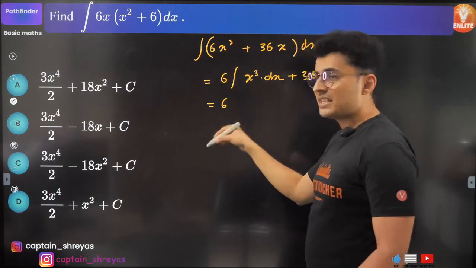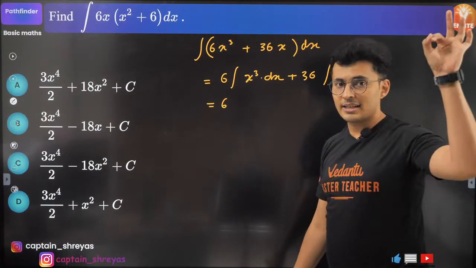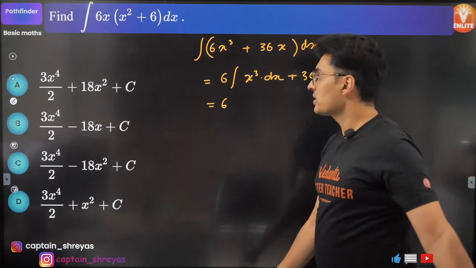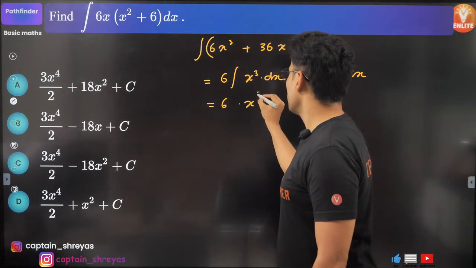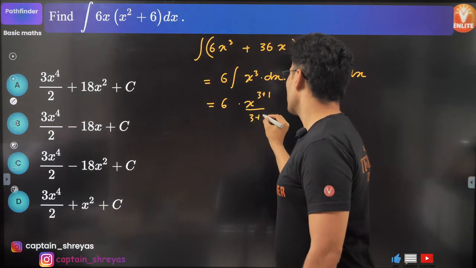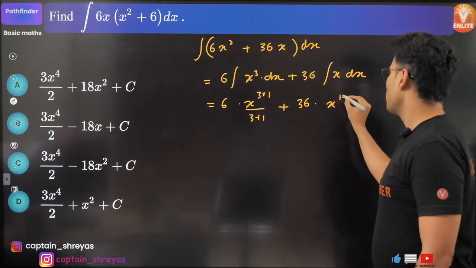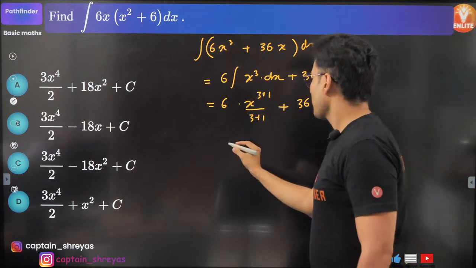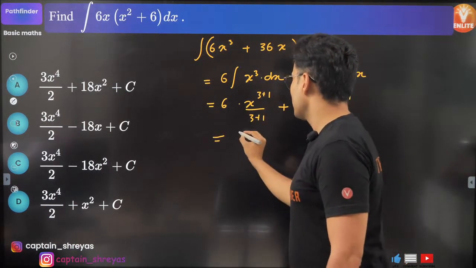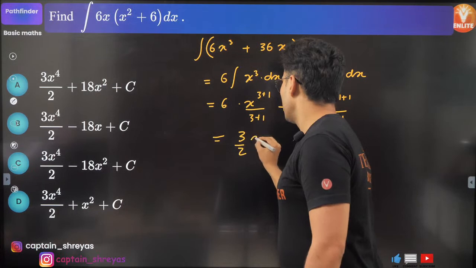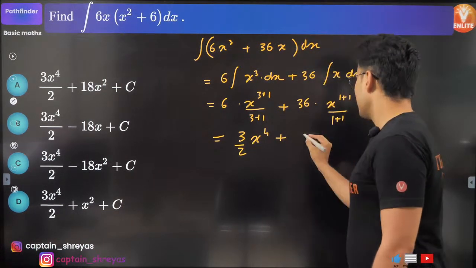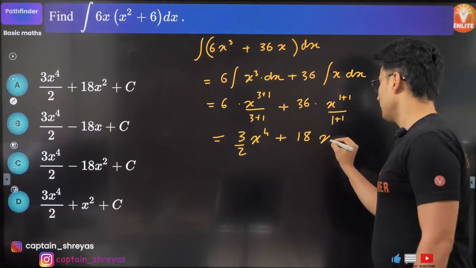Now use the formula: integration of x raised to n is x raised to n plus 1 upon n plus 1. So it will become 6 times x raised to 3 plus 1 by 3 plus 1, plus 36 into x raised to 1 plus 1 upon 1 plus 1. So this will become 6 by 4, which is nothing but 3 by 2, x raised to 4, plus 36 by 2 is 18, x square.